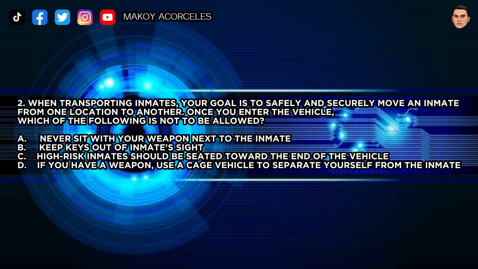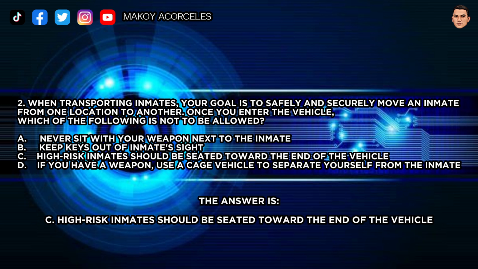D. If you have a weapon, use a cage vehicle to separate yourself from the inmate. The answer is C. High-risk inmates should be seated toward the end of the vehicle.